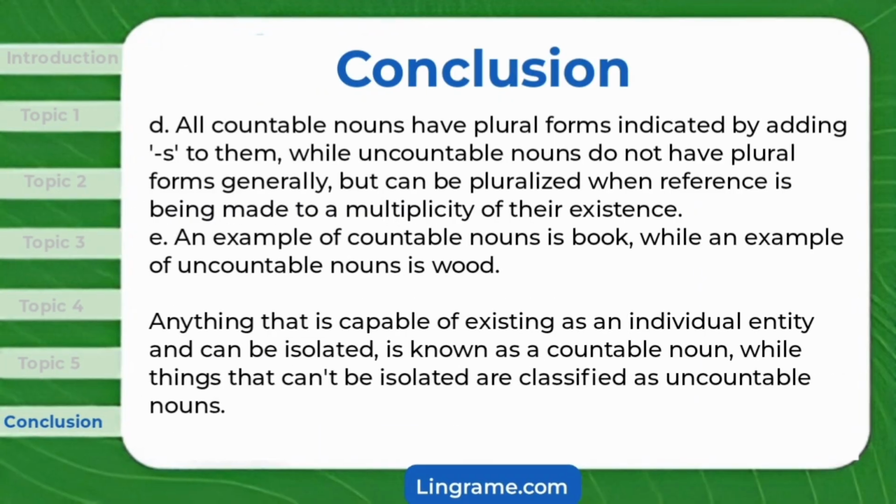All countable nouns have plural forms indicated by adding '(s) to them, while uncountable nouns do not have plural forms generally, but can be pluralized when reference is being made to a multiplicity of their existence. An example of countable nouns is book, while an example of uncountable nouns is wood. Anything that is capable of existing as an individual entity and can be isolated, is known as a countable noun, while things that can't be isolated are classified as uncountable nouns.